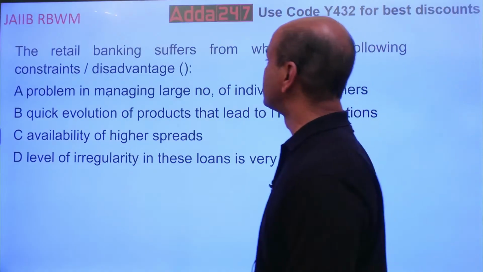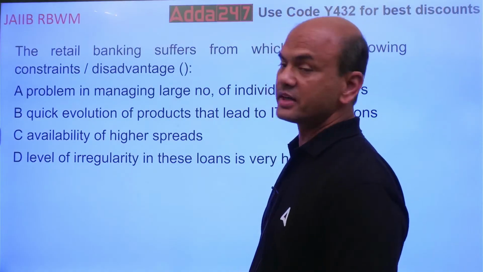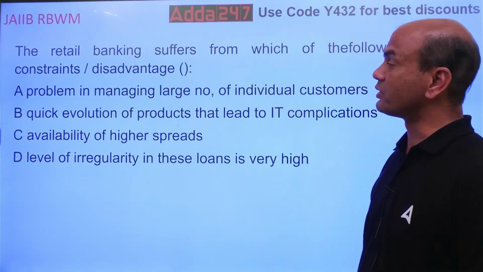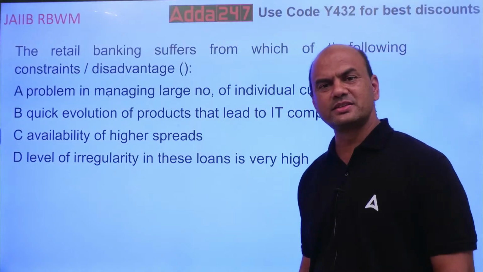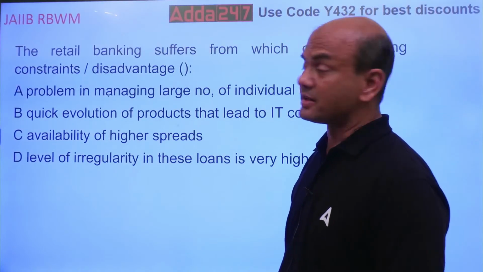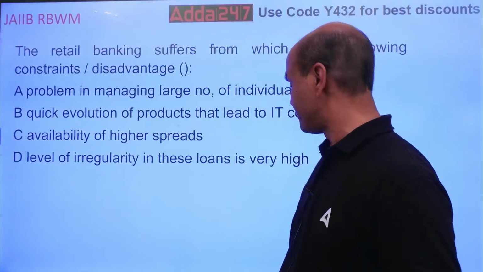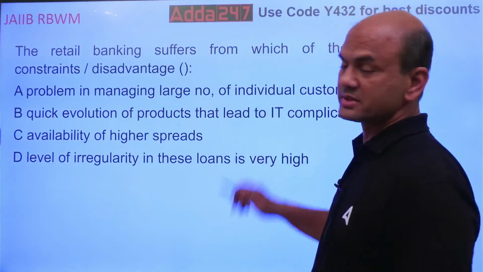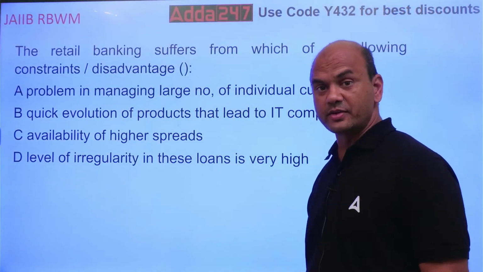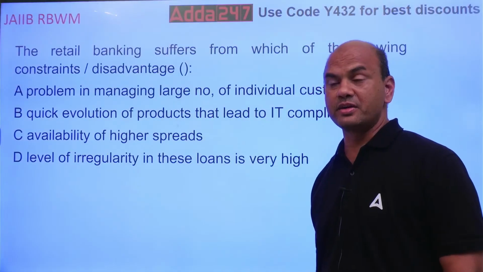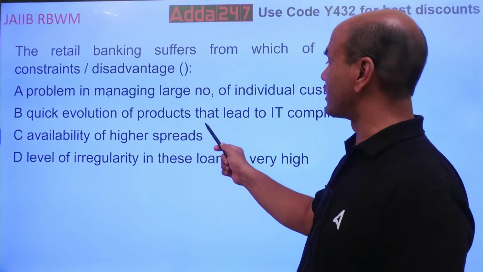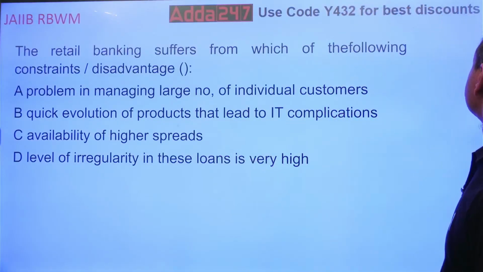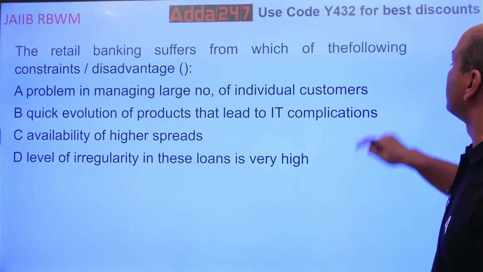The retail banking suffers from which of the following constraints or disadvantages? Disadvantages means limitations. So which are the limitations in retail banking? Number one, the problem in managing large number of individual customers. Is this a disadvantage in retail banking? Think over it. The quick evolution of products that lead to IT complications. Now this also you have to think, whether it will lead to IT complications.